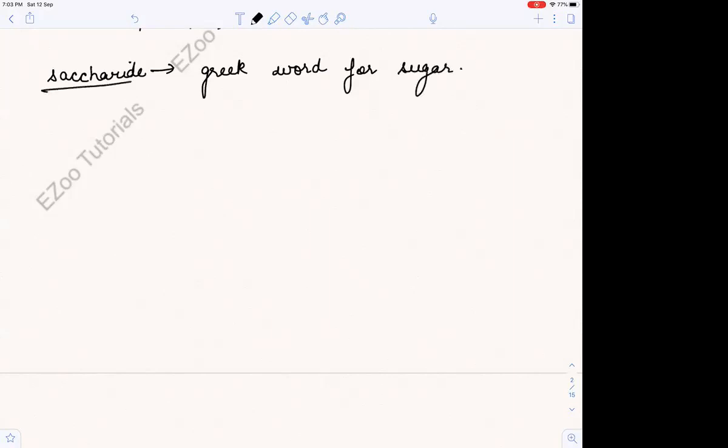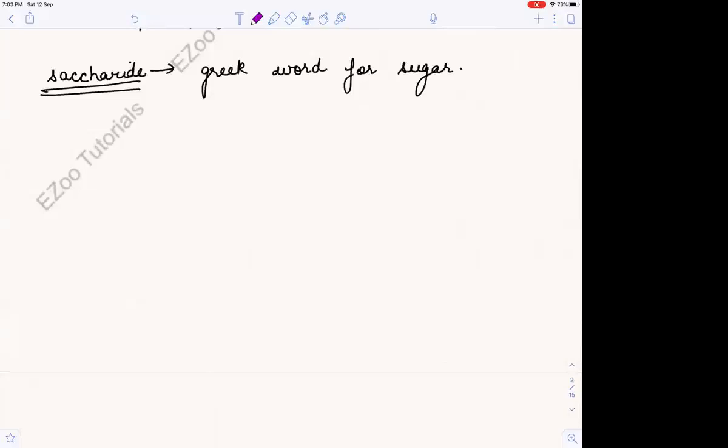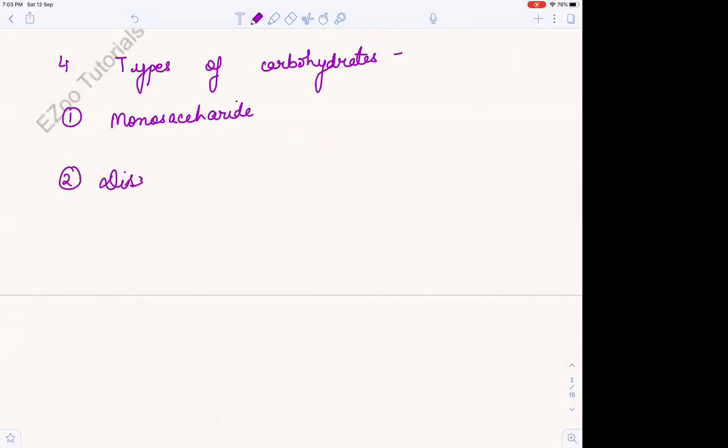Now there are majorly four types of carbohydrates: monosaccharide, disaccharide, oligosaccharide and polysaccharide. We'll study the examples and the structures of each and every mono, di, oligo and polysaccharide.